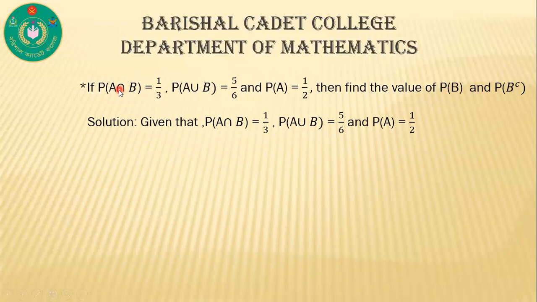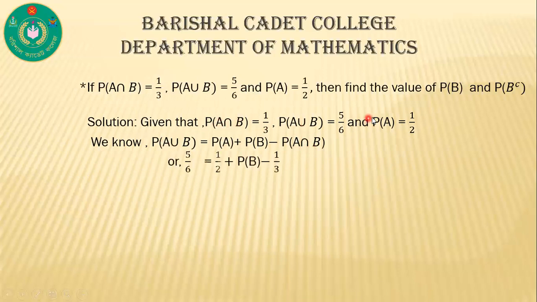Solution: we know P of A union B is equal to P of A plus P of B minus P of A intersection B. Putting in the values, P of B is equal to 5 by 6 minus half plus 1 by 3. That means 2 by 3.